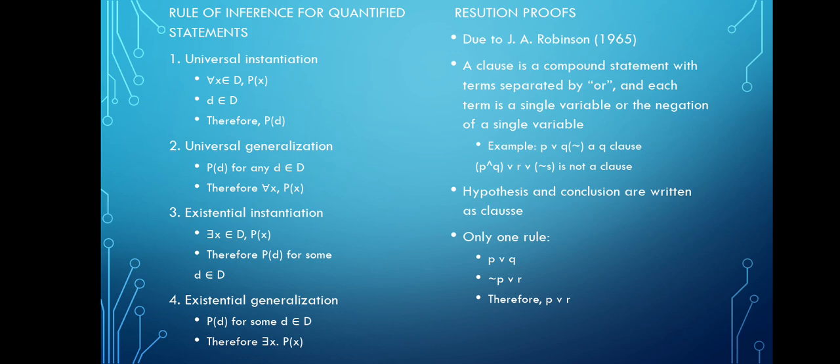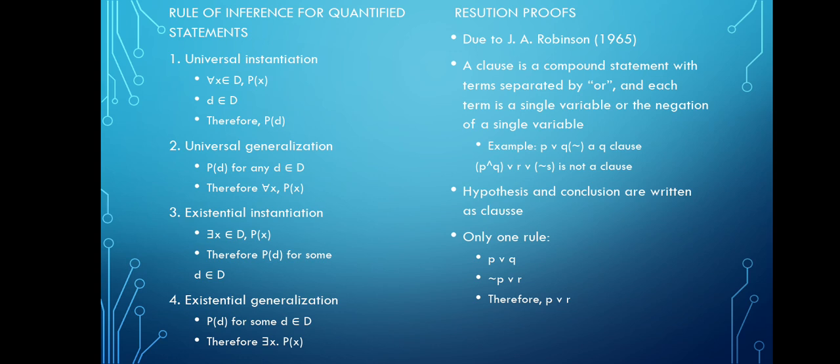Resolution proofs. Due to J. A. Robinson in 1965, a clause is a compound statement whose terms are separated by or, and each term is a single variable or the negation of a single variable. For example, P or Q, not P or Q, is a clause.